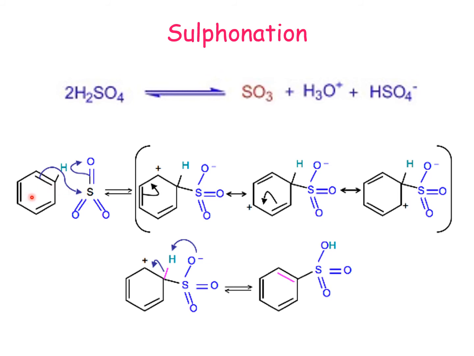Now, as we have the common mechanism, pi electrons will attack it, forming the sigma hybrid complex, which in the last step can lose a proton. But this proton which is lost can be accepted by SO3 itself, the attached electrophile, to give us a product with substitution of SO3H, and sulfonation takes place.